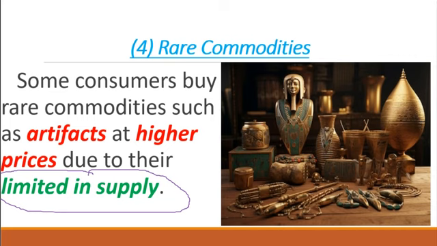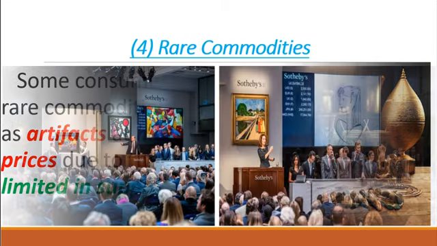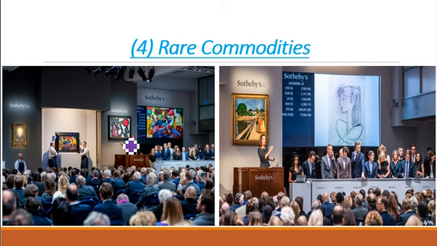So some rich men take delight in having them as a form of pride to showcase their wealth. And most of these things are acquired during auction. You see an auctioneer here showing these paintings on the wall that people are demanding. People will bid for them, and they are normally sold to the highest bidder. So these are the 4 causes of abnormal demand.